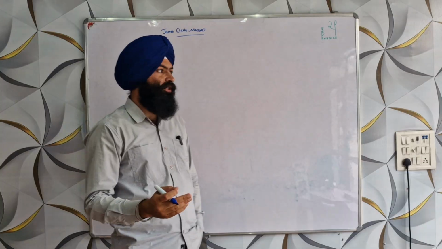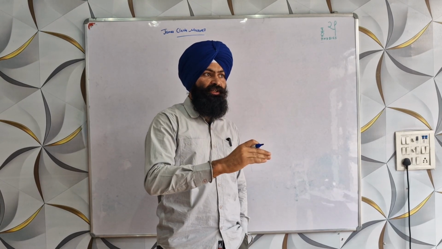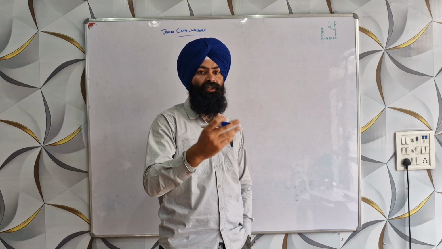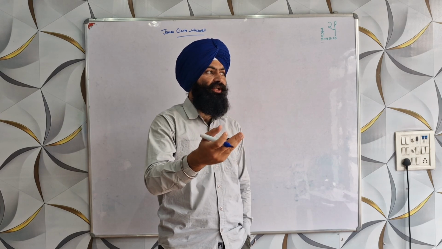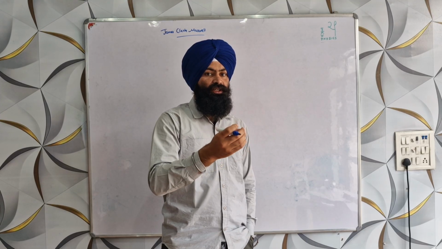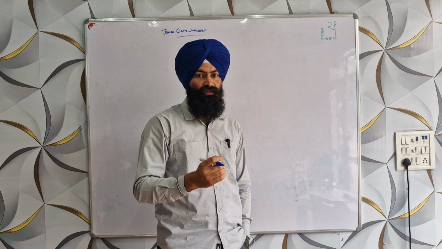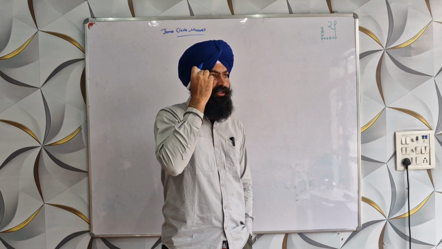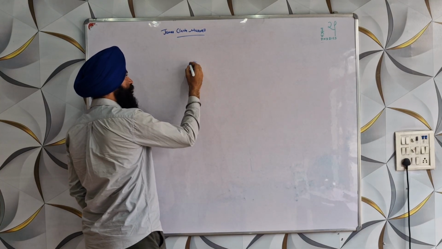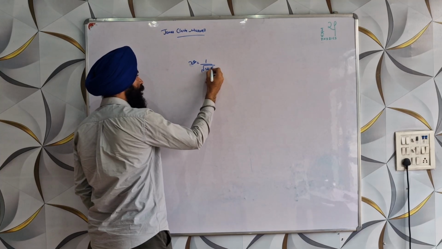was working on electric and magnetic fields and found out that the electric field and magnetic field are related. An oscillating electric field generates an oscillating magnetic field, and an oscillating magnetic field generates an oscillating electric field. He predicted electromagnetic waves, and found that the velocity of electromagnetic waves is equal to 1 by the square root of mu naught epsilon naught.